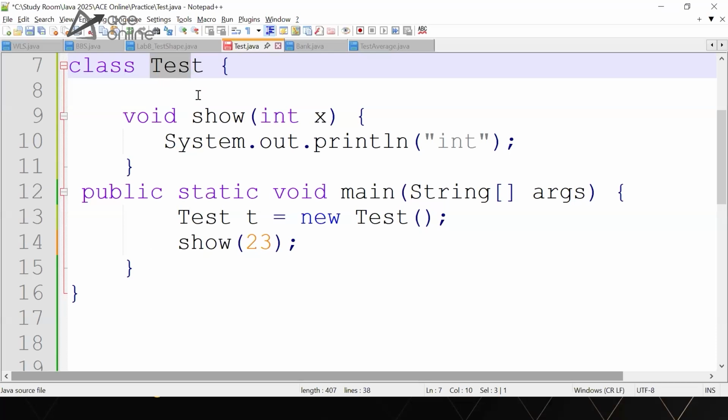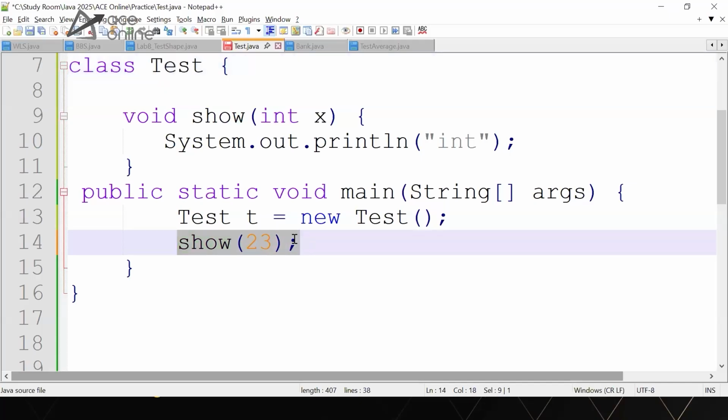If I'm in a different class, then it makes sense: they have to import it if it is in a different package, then make an object and then call it. But as I'm in the same class, don't you think I can call that method directly?